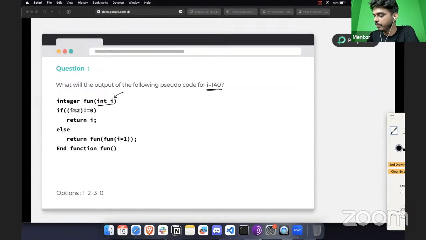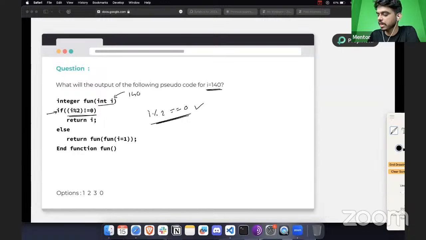So basically, if you pass here the value with 140, what will be the output? And again, let's say what is the first condition that we have: if i mod 2 not equal to 0. So what exactly i mod 2 is checking is whether the given value is an even number or not? So whenever you say i mod 2 equal to 0, that means it will check if the given number is even, and then it will return true.